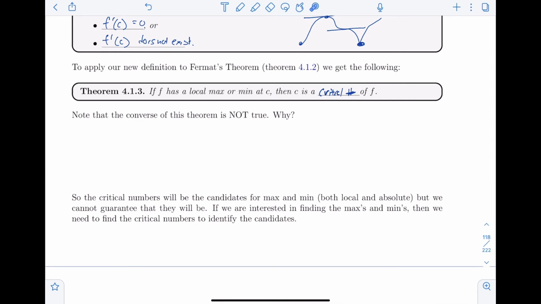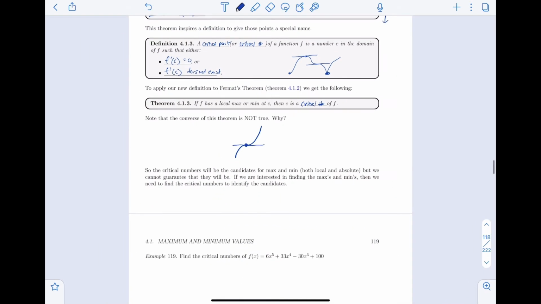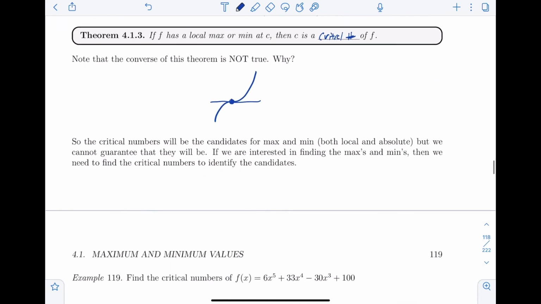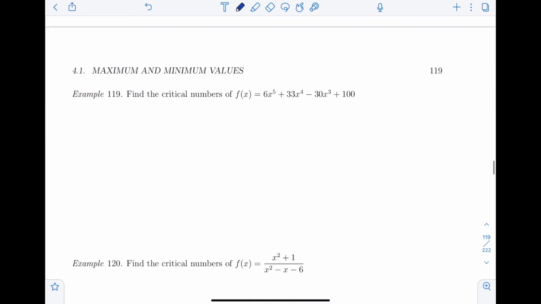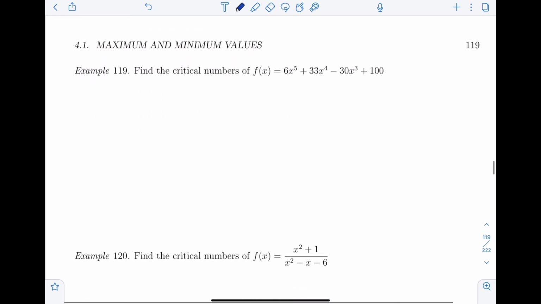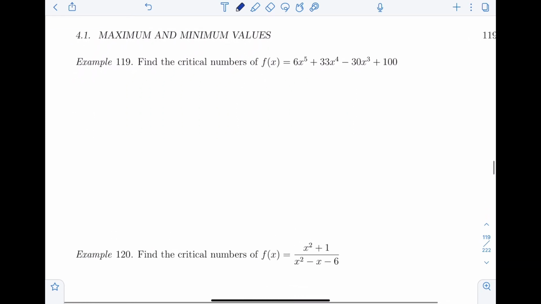Again, I already talked about this. The converse of this theorem is not true because, say, x cubed, this is a critical number, but it is not a max or a min. Okay. So now we're going to spend some time finding critical numbers, essentially, okay? And so let's just get some practice at this. Example 119 here says, find the critical numbers of this yucky polynomial.